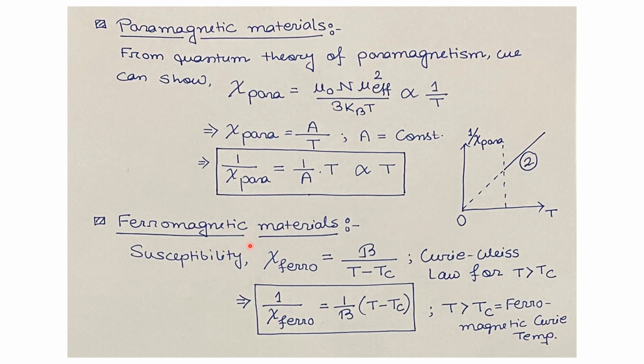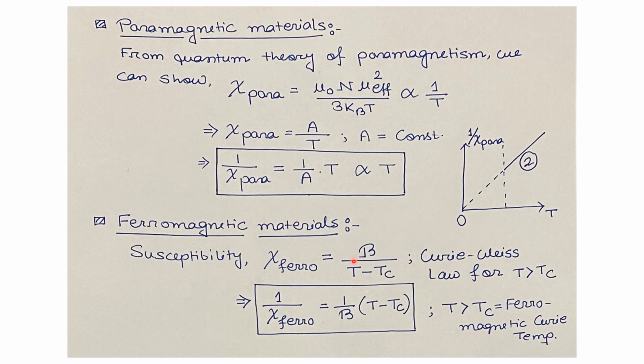Now for the ferromagnetic materials, we know the susceptibility of the ferromagnetic material is given by the Curie-Weiss law for T greater than Tc, that is in the paramagnetic state. So chi ferro equals B by T minus Tc.